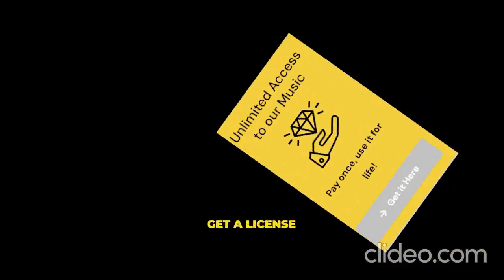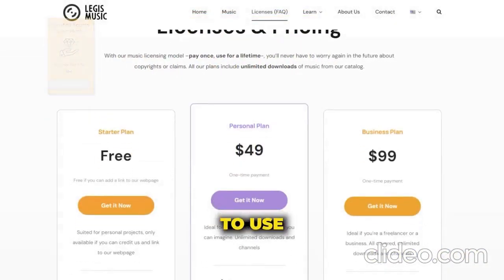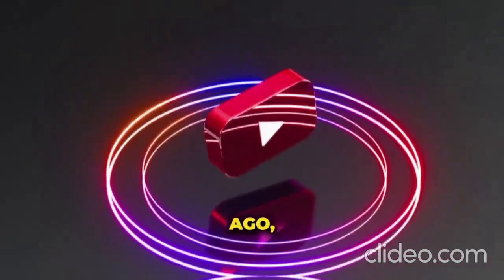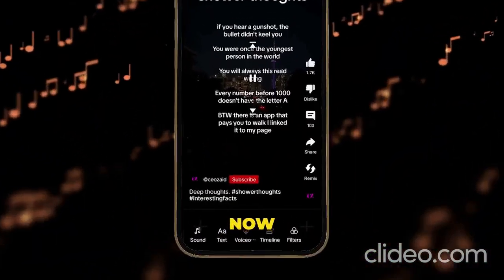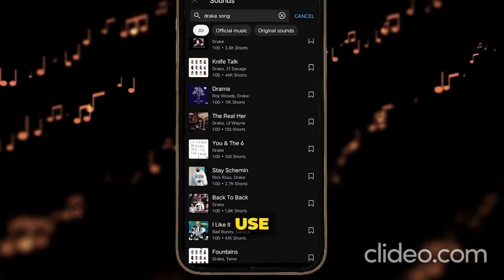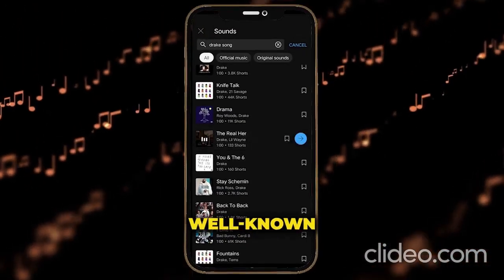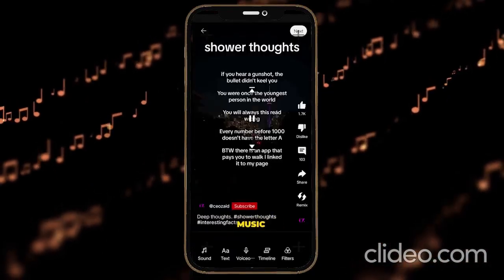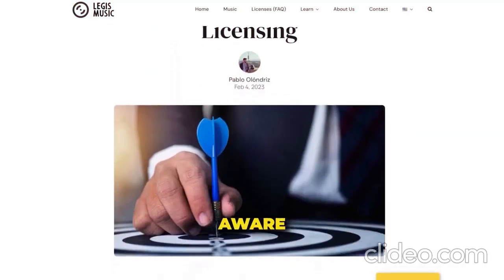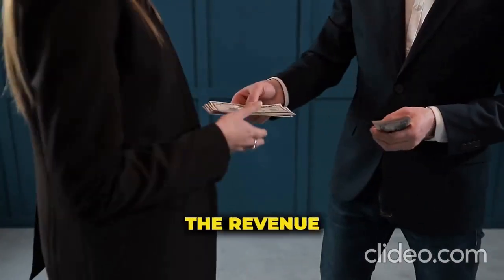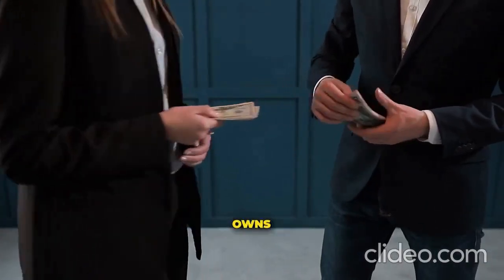Now, you used to have to get a license and not really be able to use a good song on your shorts if you wanted to get monetized. But not so long ago, YouTube changed their model, and for once, it's good news. Now, you have the option to actually use good songs. If you click the Add Music button, a huge list of well-known artists will appear in the Creator Music tool. However, you should be aware that the music is still copyrighted music, so you'll be sharing the revenue that the video earns with whoever owns that music.